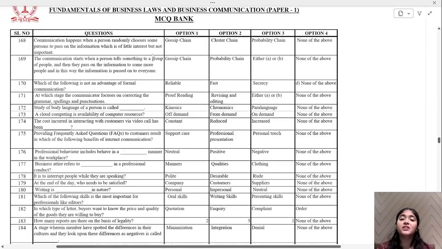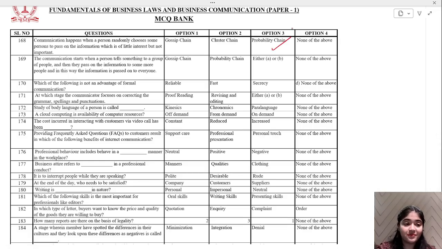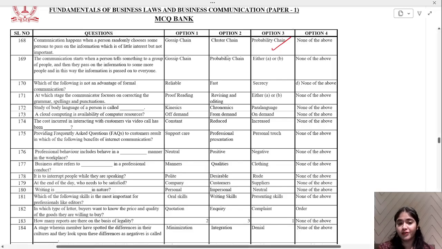Communication happens when a person randomly chooses some person to pass on the information which is of little interest but not important. Tell me what type of it is. Probability chain. Now, communication starts when a person tells something to a group of people and they pass the information to some more people, and this way information is passed to everyone. So you know very well this is gossip.